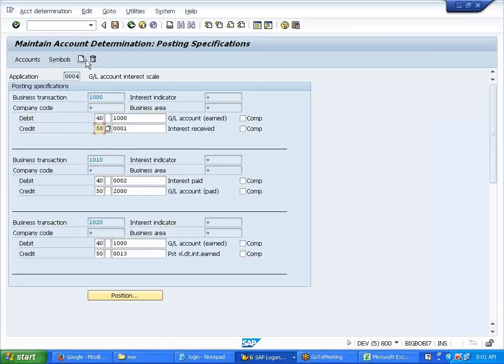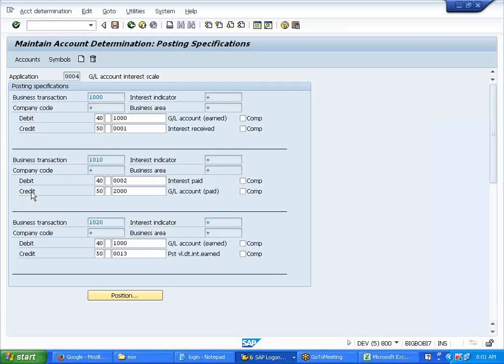Now you can define your own symbol, but I'll take a default one. This particular business transaction has a plus sign. Plus sign means it is applicable to any interest indicator. For company code, plus means it is applicable to any company code or business area. You're not able to see that, so you need to use the page down button on your keyboard.